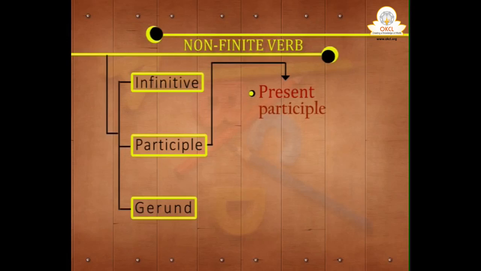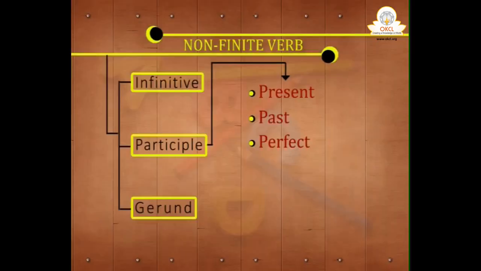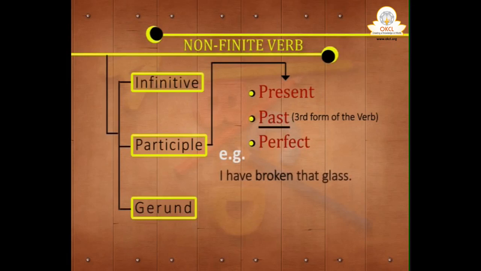So, how will you come to know it is a verb or a participle? If it is a verb, it will be used with some helping verb. Like she is playing is a verb, but she fell down playing, playing is a participle. This is present participle. Past participle is the third form of the verb, suppose like broken. If you say, I have broken that glass, so have broken is a verb.